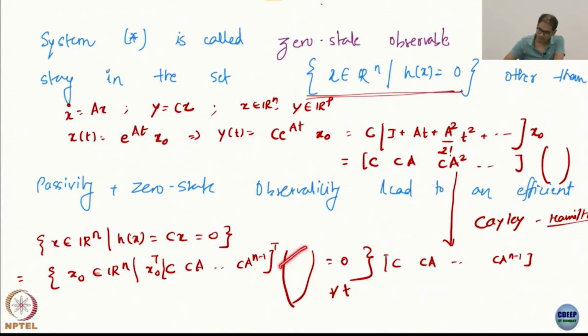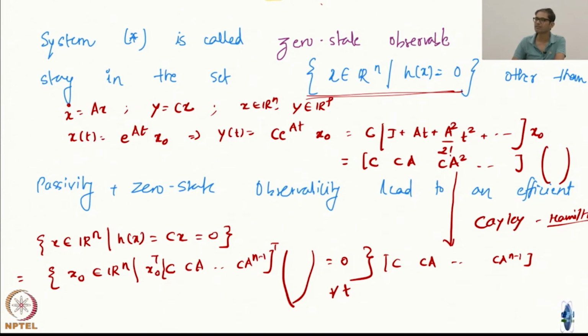See, because this can do nothing. You can pretty much forget about this, because this is all a function of time, and this 0 thing has to hold for all time. So, obviously, this product has to become 0. When will this product become 0? Yeah, somebody was saying something. Null space. Whenever x0 is in the null space of this matrix.